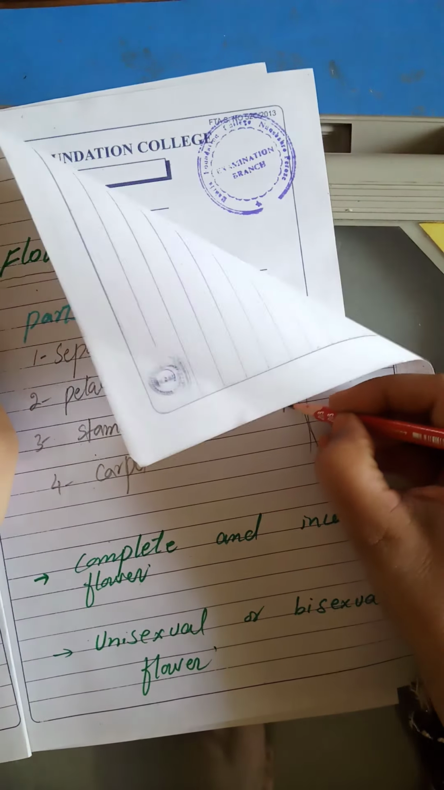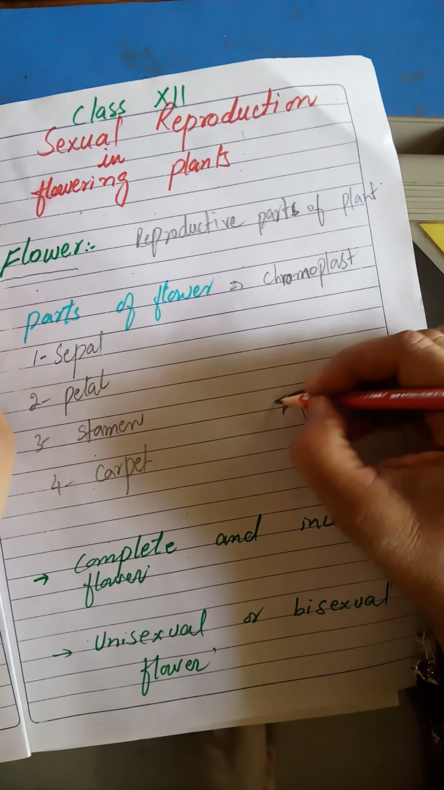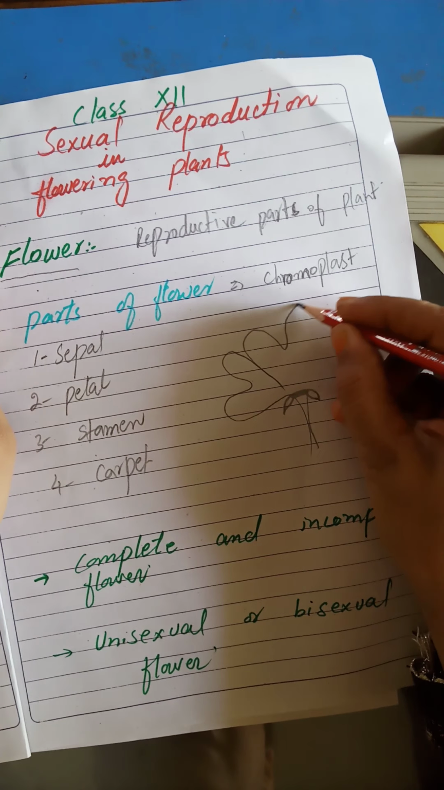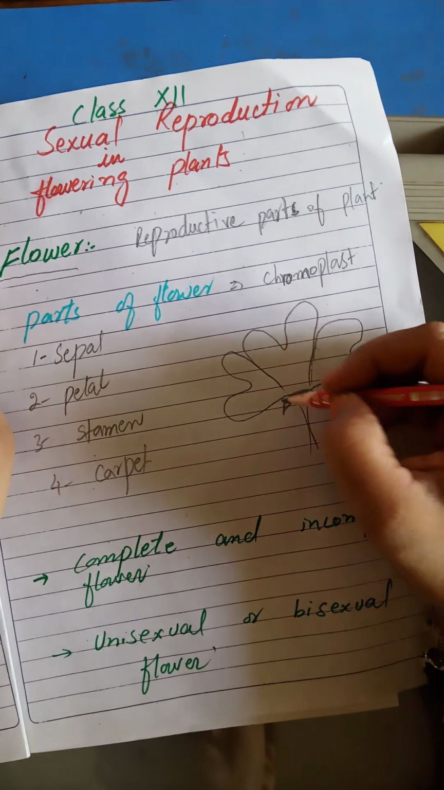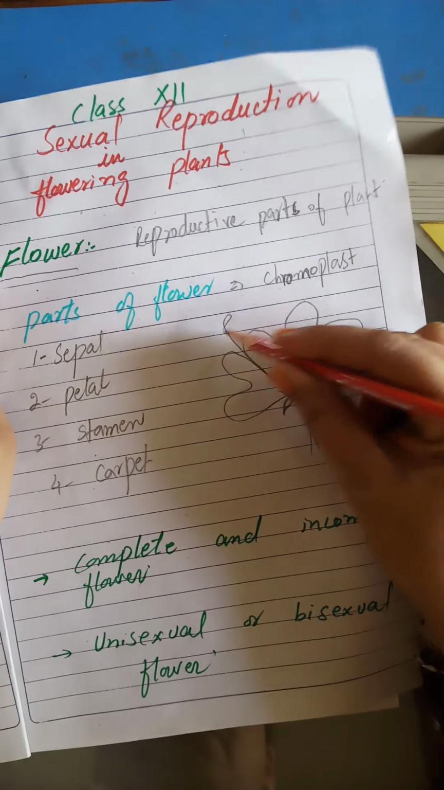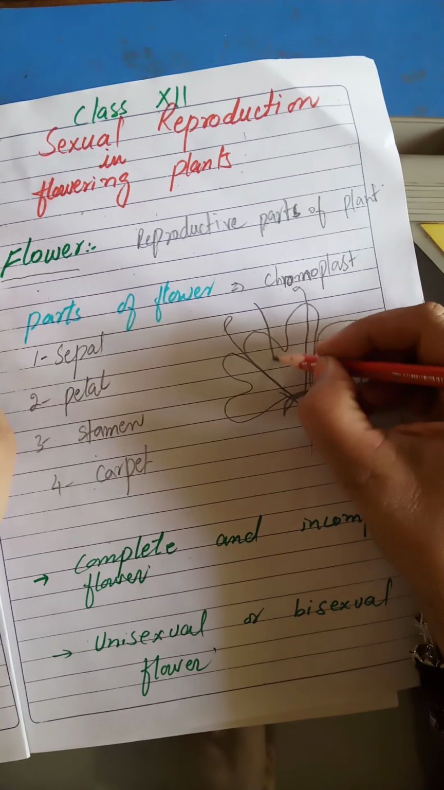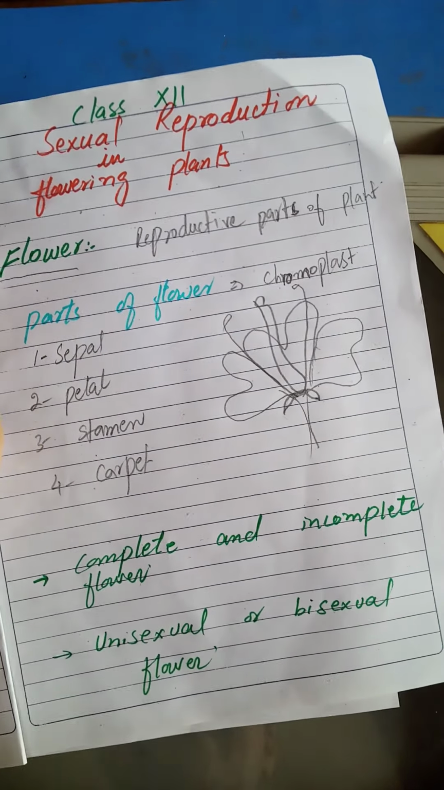The outermost boundary of the flower, which is green in color and which covers the flower when the flower is in the form of a bud, is called the sepal. A colorful part of the flower which looks very attractive is the petal. Inside the petal there are long filaments. This is the stamen, and the centralmost part is the carpel. So let's discuss each part step by step.